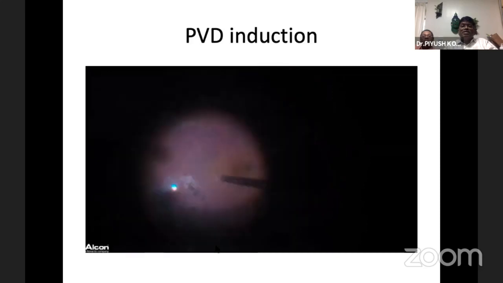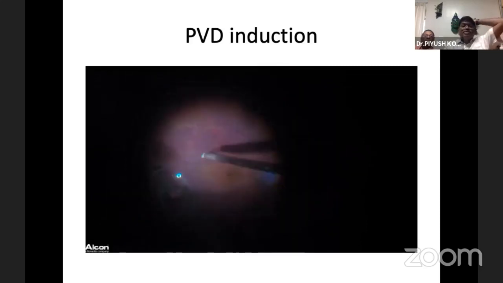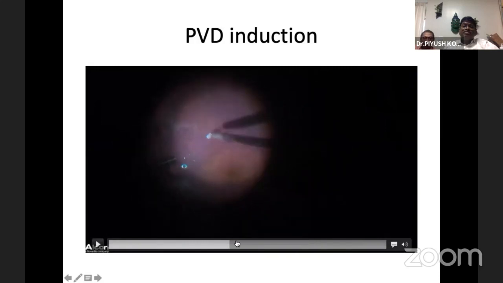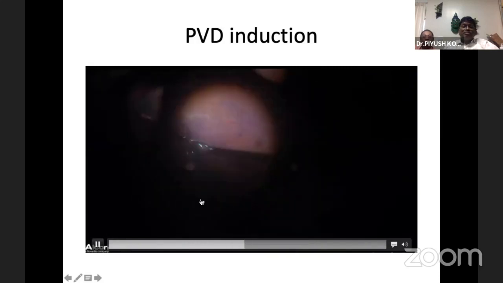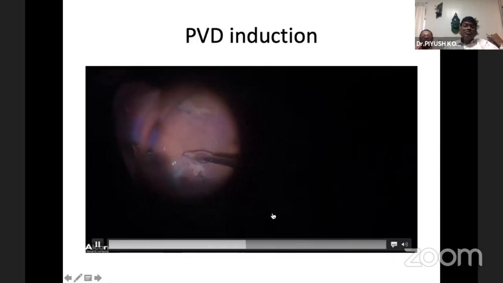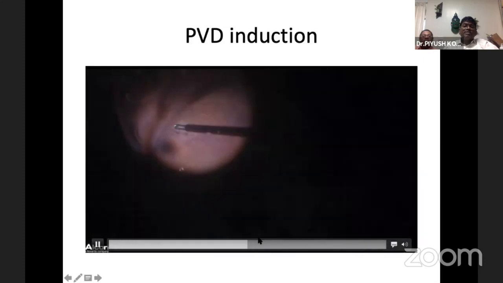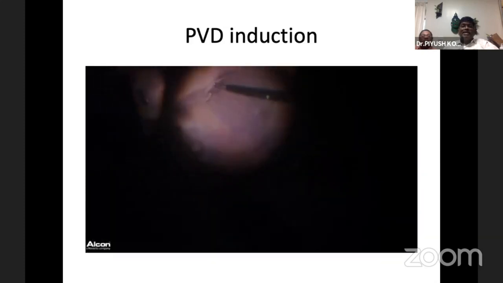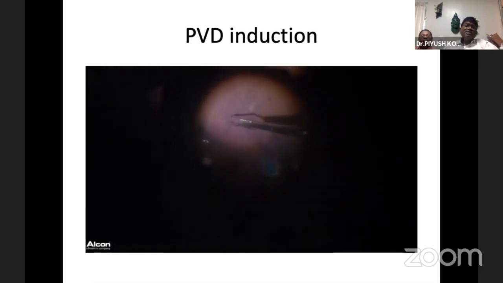If it is not done, then as I have told you earlier, you just scrape it with the diamond dusted scraper, and you should be very careful because it has diamond dust. If it's a new, fresh one, there is every chance that we will be creating a lot of holes in the retina. Once you roll it, you find the hyaloid, and then it is lifted. You can make out the hyaloid is lifted. This is very deceiving actually. If this hyaloid is not removed in this surgery, there is every chance of recurrence.